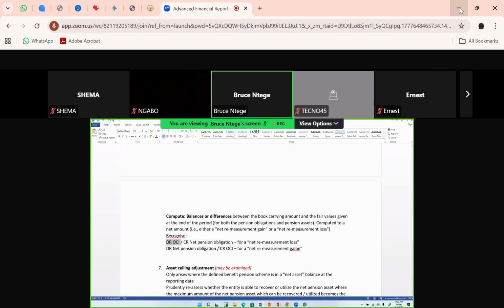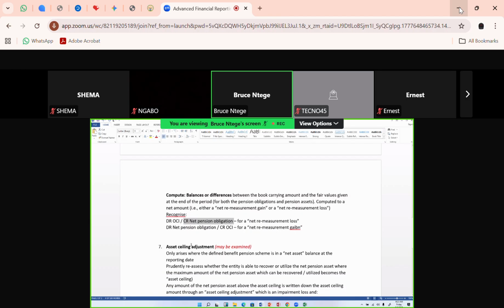If it's a remeasurement gain, you're crediting the OCI, where the corresponding entry goes to that net pension obligation account or net pension asset account. Usually it's a net pension obligation account. It can only be a net pension asset account in rare cases where now the asset ceiling comes into play.